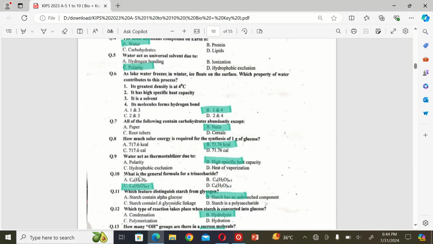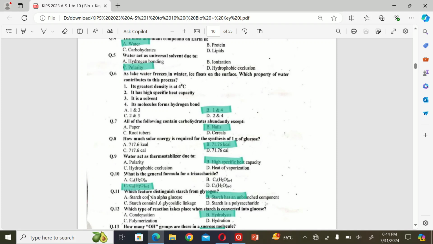The next MCQ is: what is the general formula of a trisaccharide? A. CnH2n, B. CnH2n+1, C. CnH2n+2, and D. CnH2n+3. So the correct option is C.